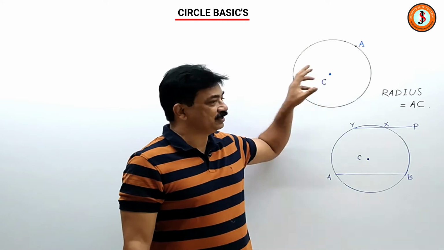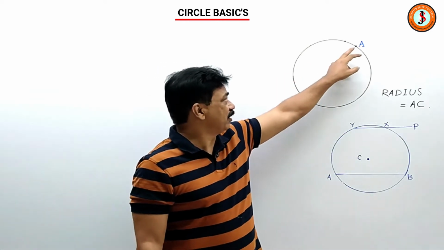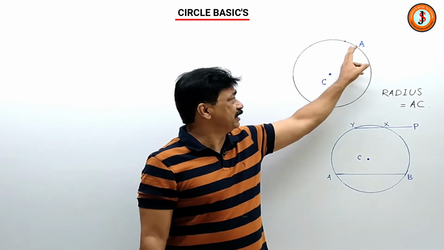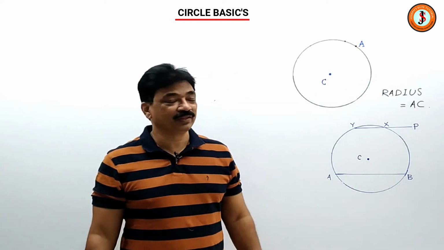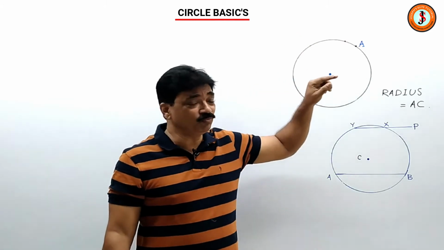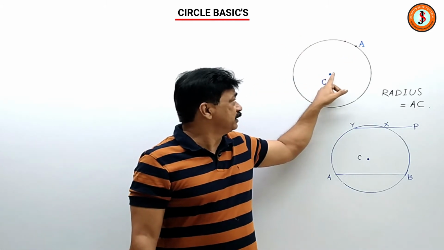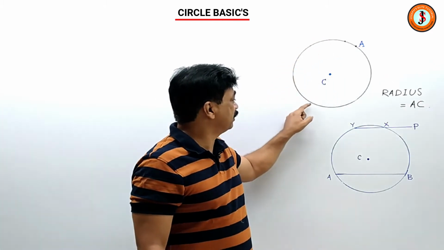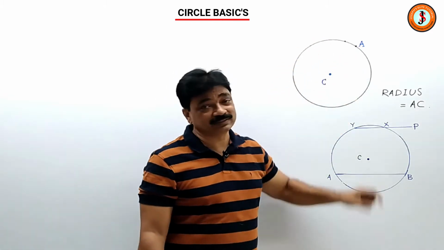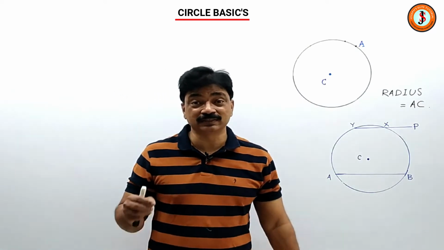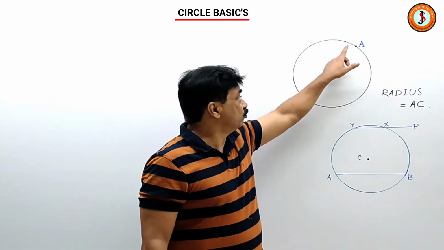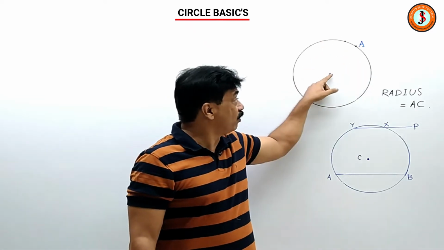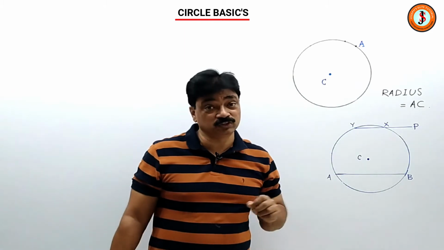Suppose there is a point C that is fixed and you are here at point A, and the distance between C and A is 4 meters. And if you move around this point C, always maintaining a distance of 4 meters, then you will trace out a circle. That means a circle is formed when a moving point moves around a fixed point, maintaining always a constant distance from that fixed point.